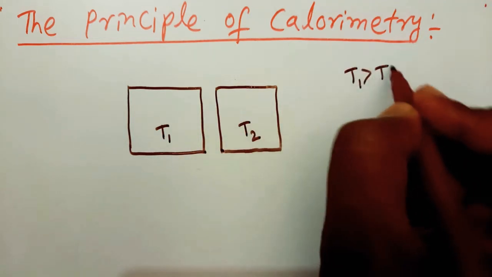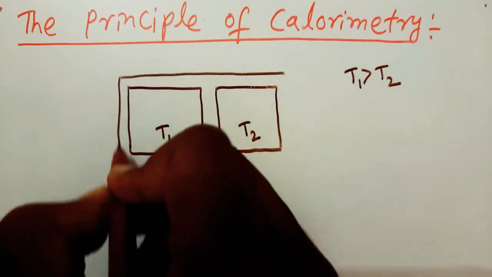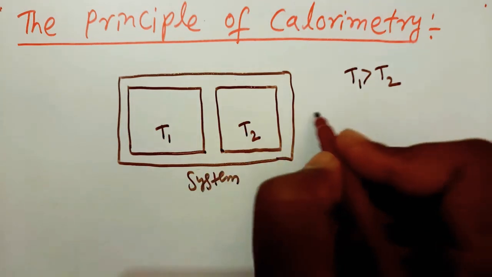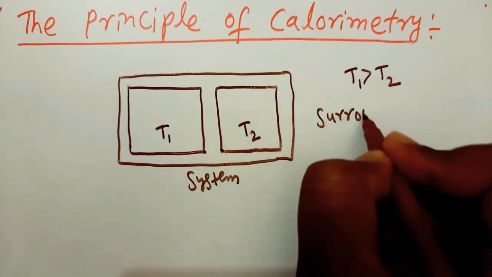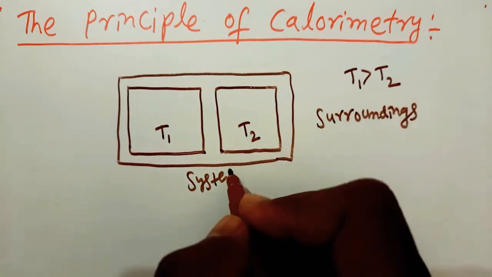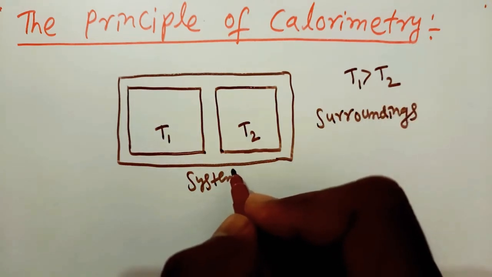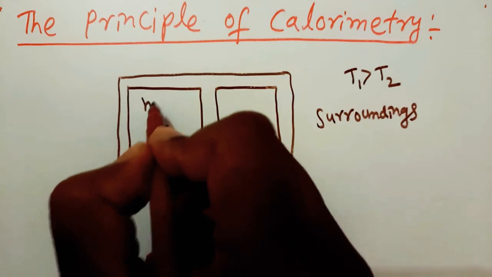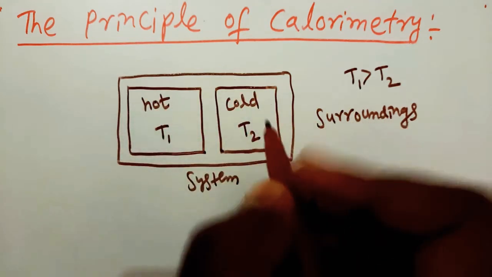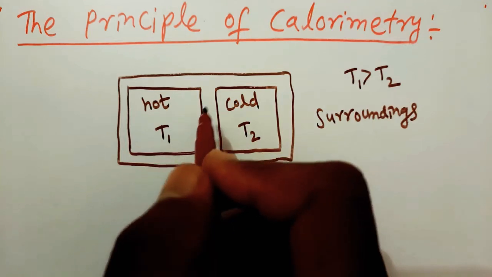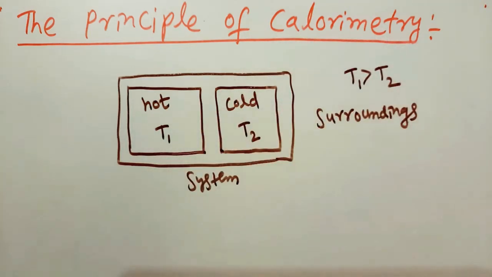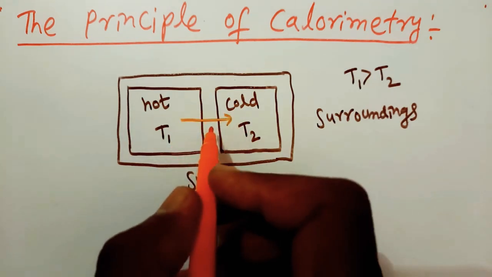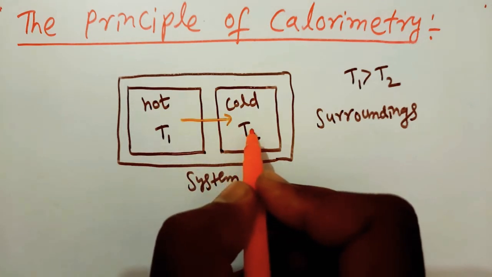So here T1 is greater than T2. Here this is the system and this one is the surroundings. There is no heat transfer between system and surroundings. So here it is a hot body and this is a cold body. So here the principle of calorimetry is the heat lost by the hot body is equal to the heat gained by the cold body.